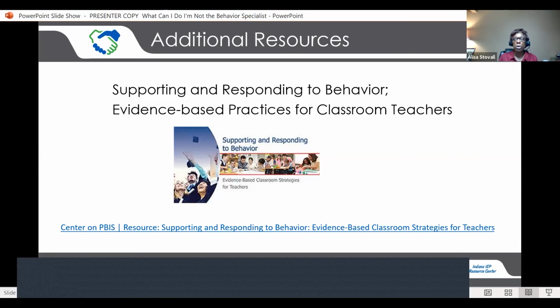And it's something that you can go through on your own. There's an interactive process that you can do online, or you can just download the document and read about these areas. And they always have elementary, middle, and high school examples. So it might be a tool that is worth checking out if you want to focus on evidence-based practices, because we know those are the ones that are going to be more effective when used in the manner that they were designed to be used.